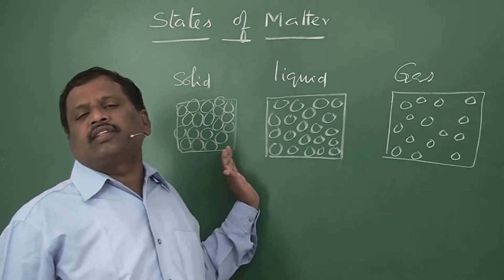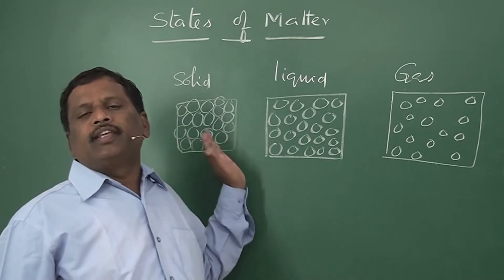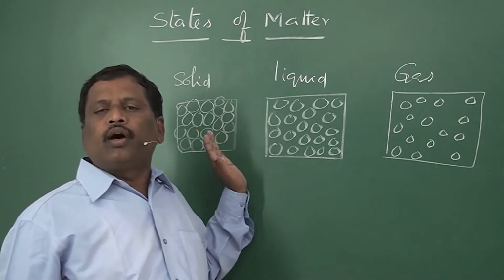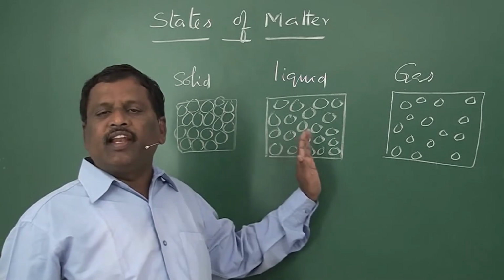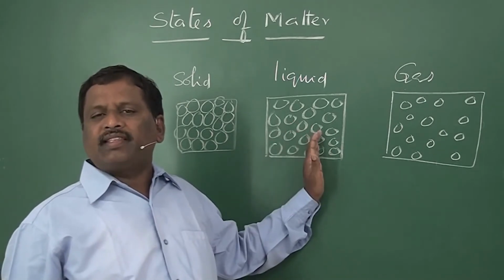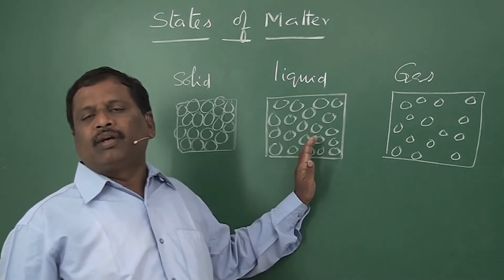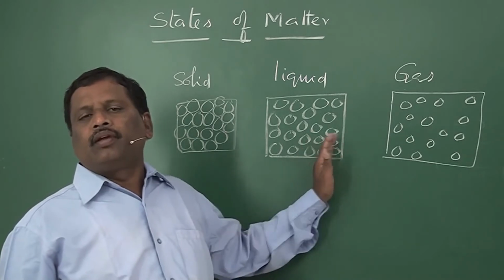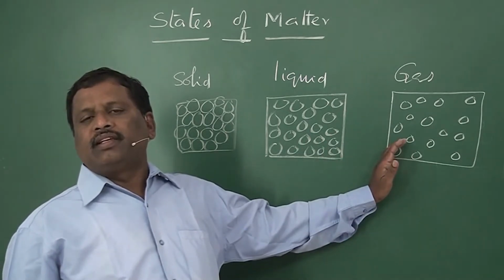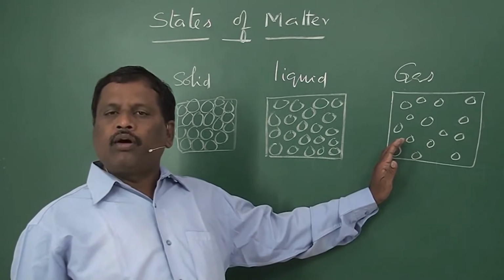In a solid state, matter will have a specific shape and specific volume. If it is in a liquid state, it has a fixed volume, but it will not have a fixed shape. When it is in a gaseous state, it has neither a fixed shape nor a fixed volume.